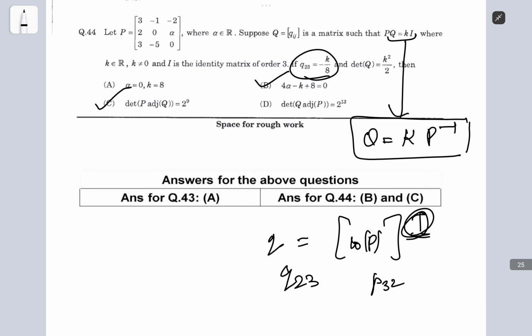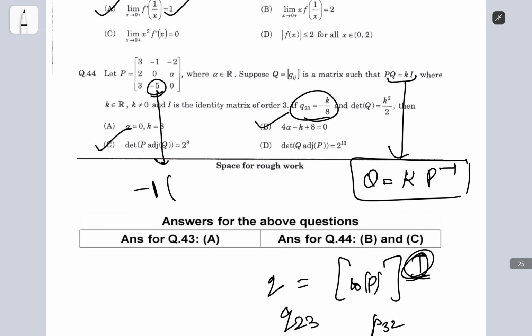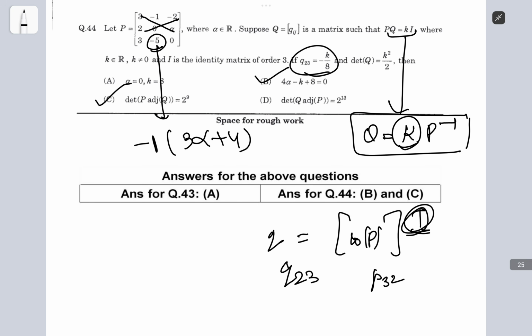For 3 2, you need to find the cofactor, so minus 1 power 5, which is minus 1, and then you would have 3 alpha plus 4, and obviously this k from here.